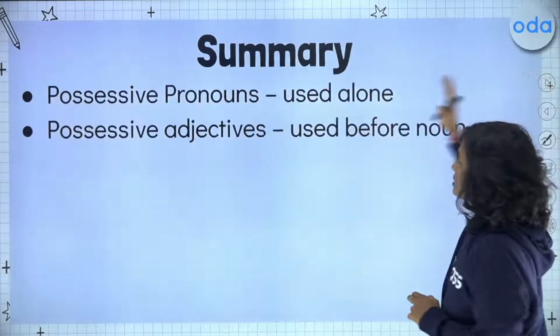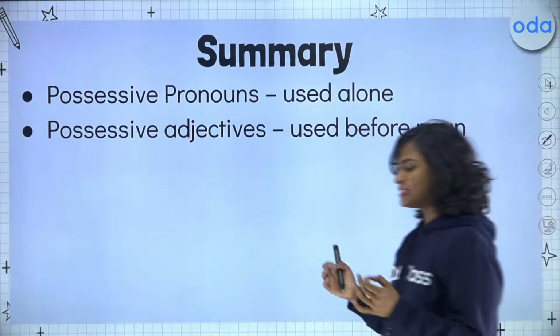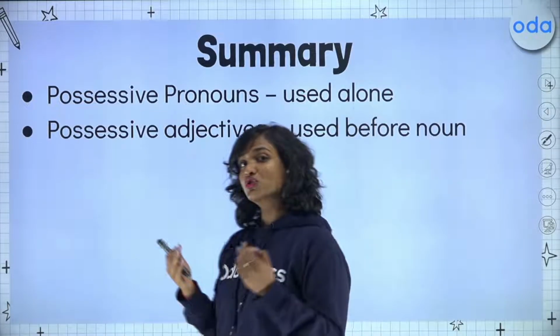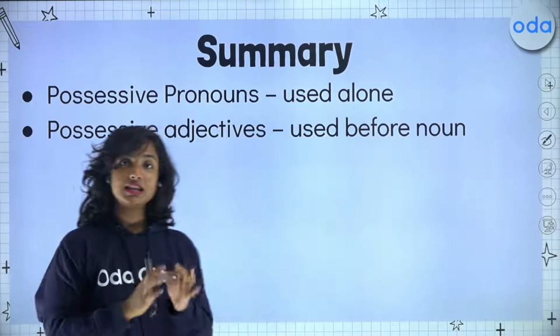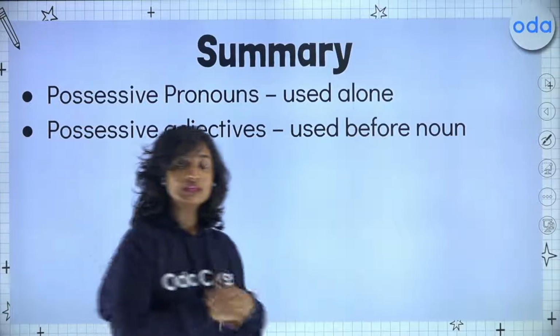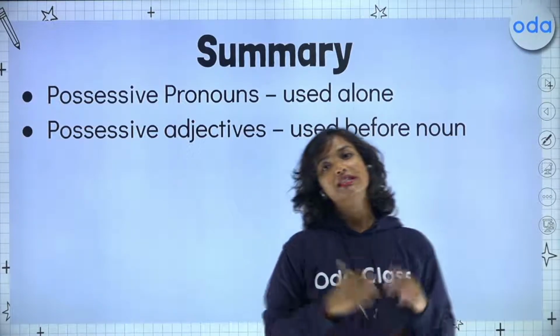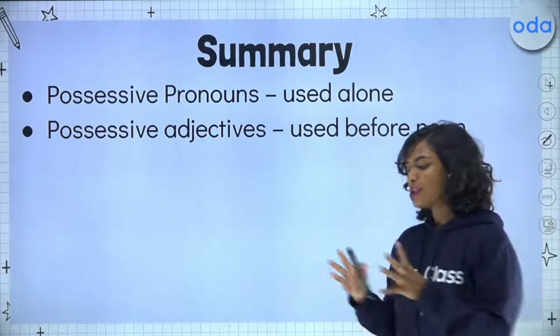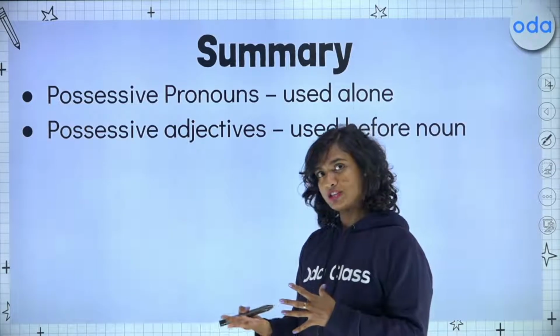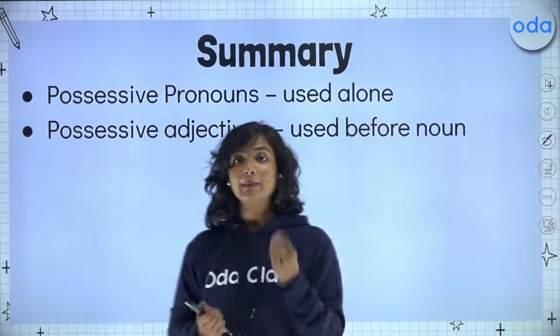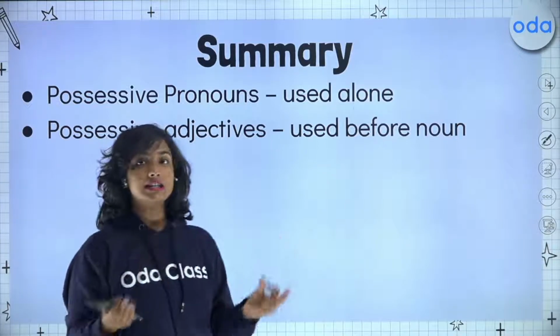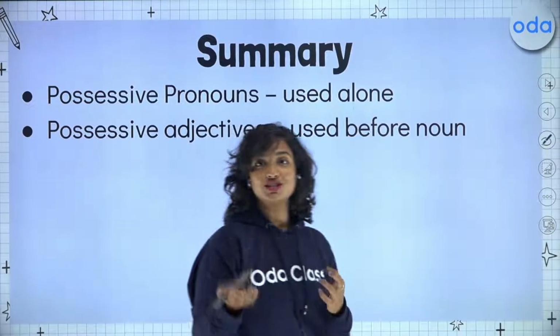Now, I want to do a quick summary. Possessive pronouns are used to show possession and they are used on their own. They can be standalone. Possessive adjectives, on the other hand, while they are also used to show possession, can only be used before the noun that we are trying to show possession of.